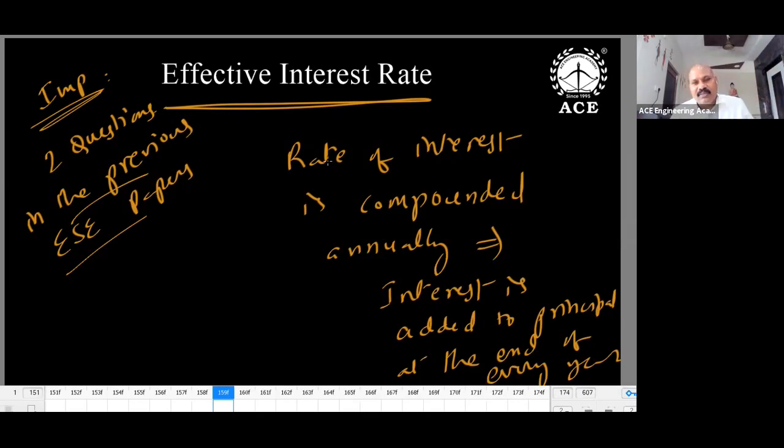In a few cases, the rate of interest is compounded half yearly. So every 6 months, interest is added to the principal. And the rate of interest may be compounded quarterly. So every 3 months, the interest is added to the principal. So it is dangerous actually. It is really dangerous. For investment, normally we never use it. So yearly compounding only is really good enough.